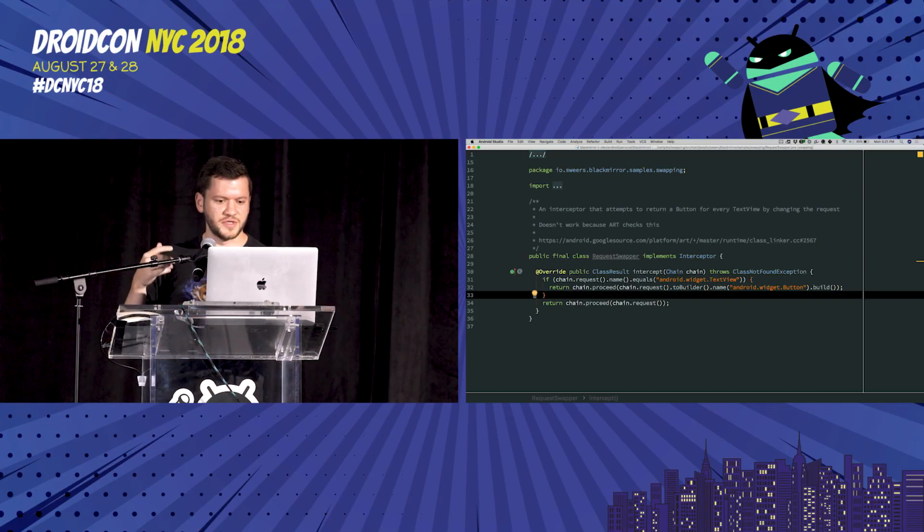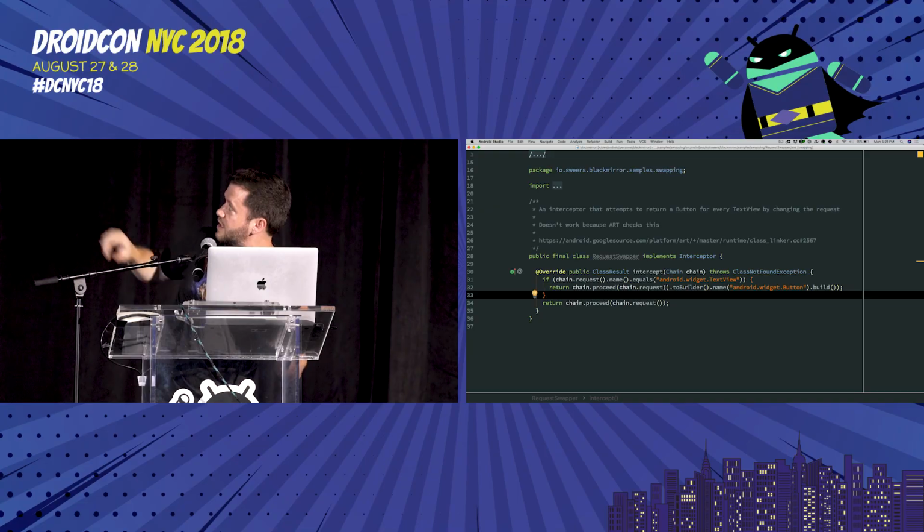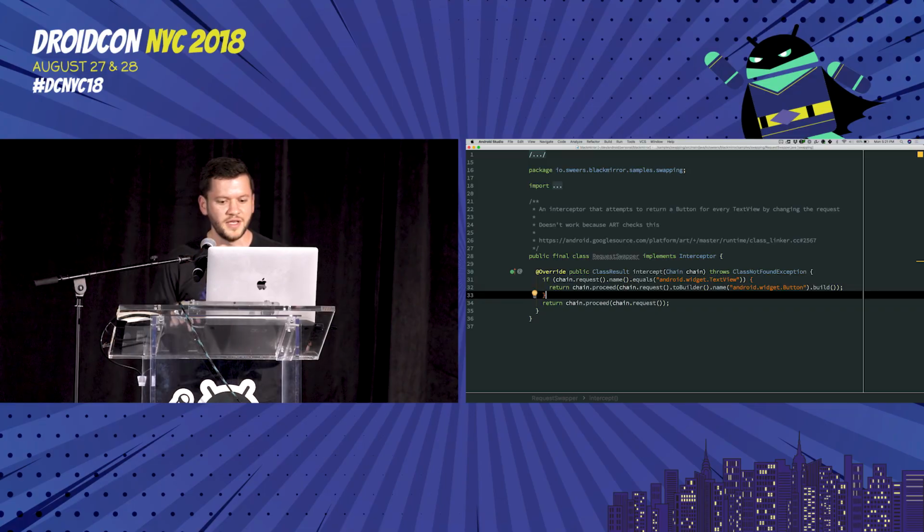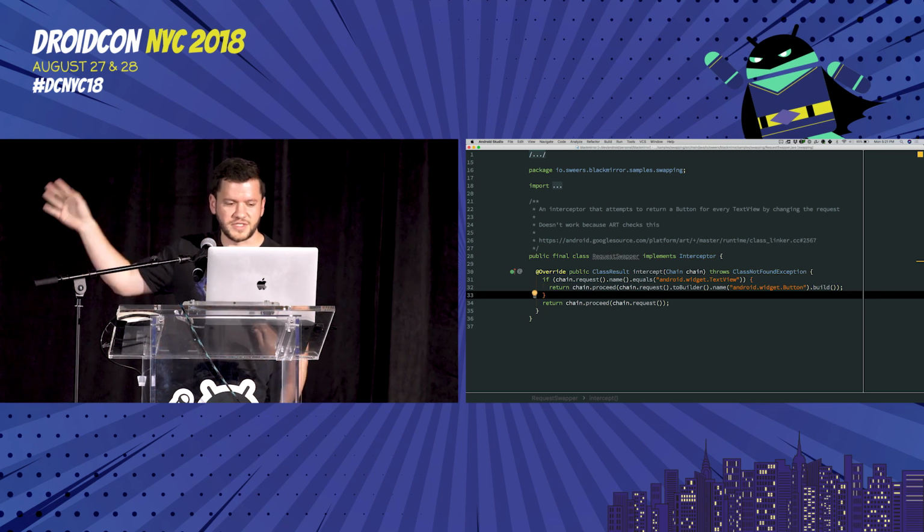And it turns out that the answer is no, because if you go to this JNI code somewhere deep in AOSP, there's something that actually checks to make sure the class that came out is the class that you requested going in. And if it's not a match, then it actually rejects it and says, hey, your class loader is lying to us. So the framework's on your side a little bit here.